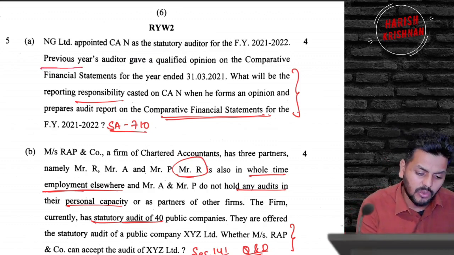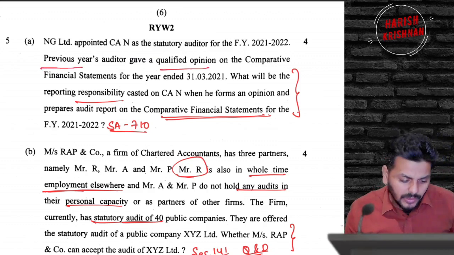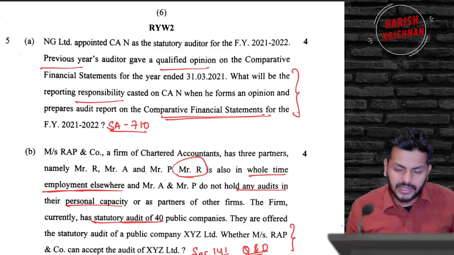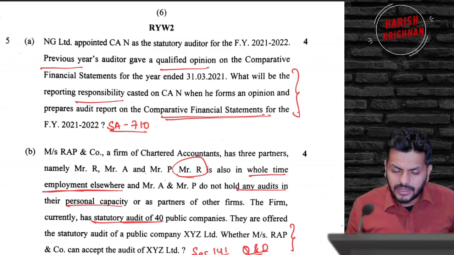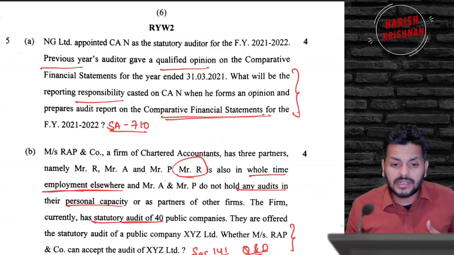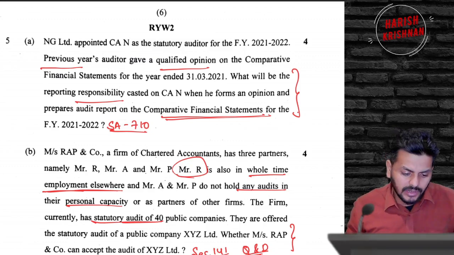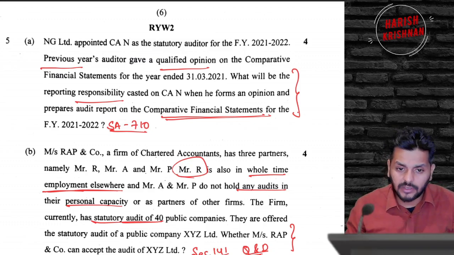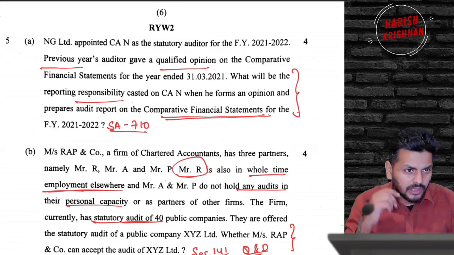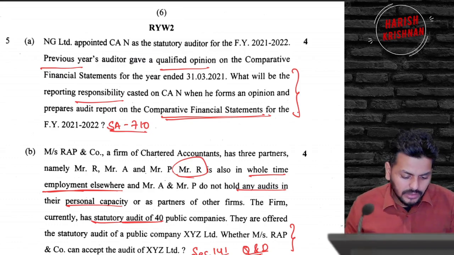Previous year auditor gave a qualified opinion. What will be the reporting responsibility of the current year auditor? If the net effect of the misstatement continues even in the current year financial statements, you will modify the current year opinion. But if that has been rectified subsequently, you can go ahead and give a clean report. So when you form an opinion, you have to see the net effect of the opinion that was given. If you read 710, the responsibility for corresponding figures and comparative financial statements, you would be able to answer this question.